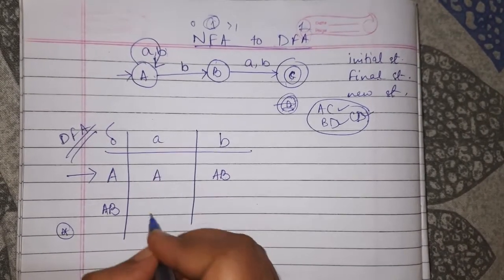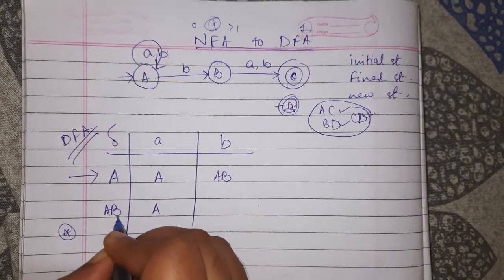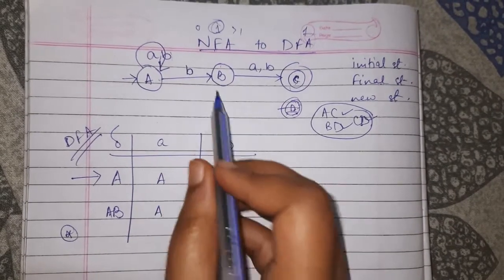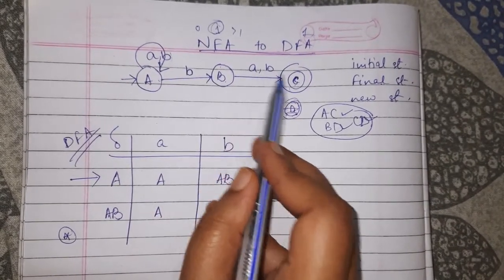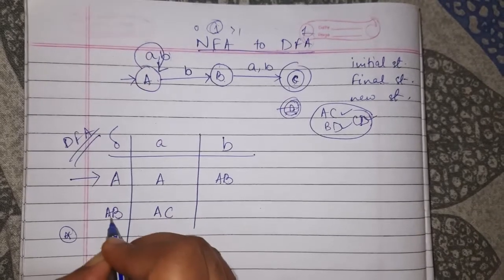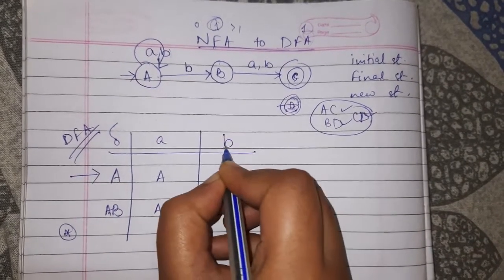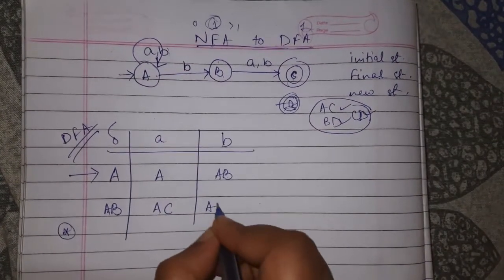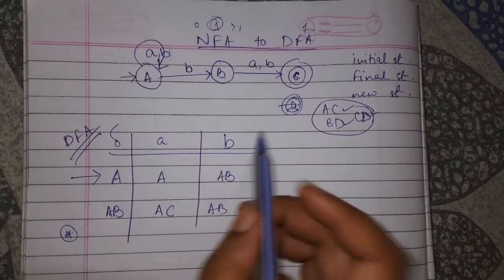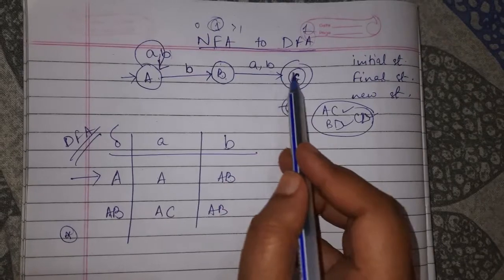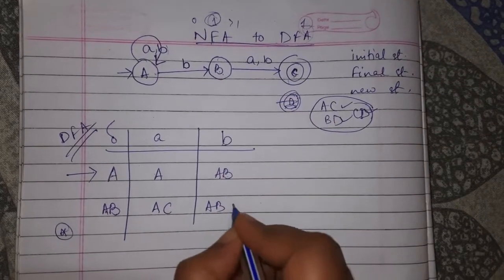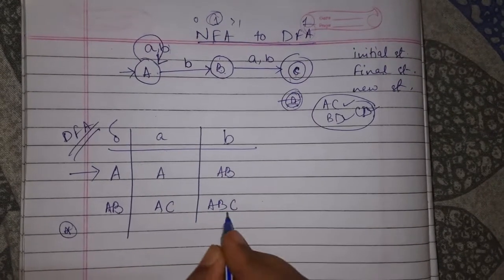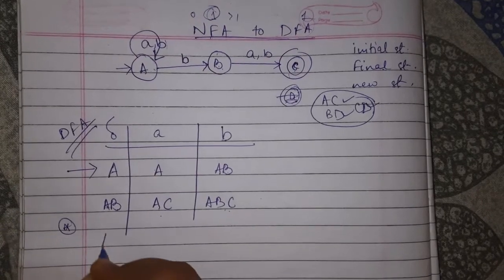From A on getting A, I remain here, but from B on getting A, I move to C. From A on getting B, I remain at AB, and from B on getting B, I go to C. So here two new states, AC and ABC.